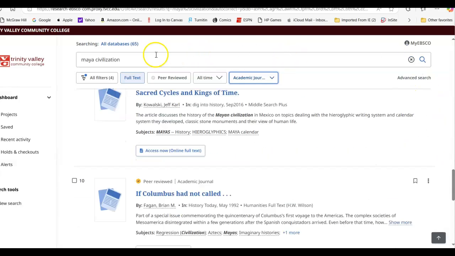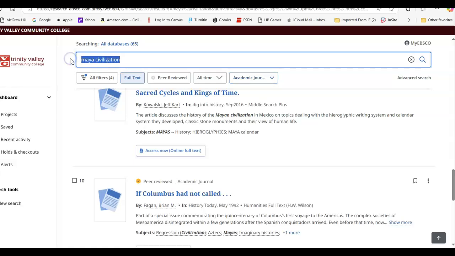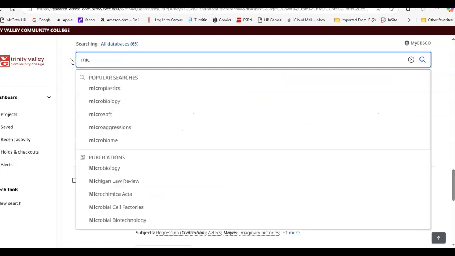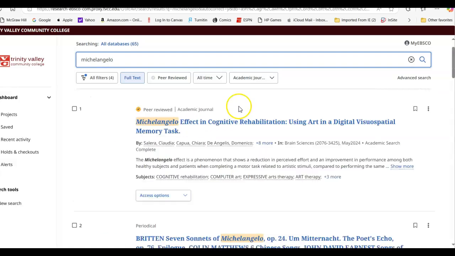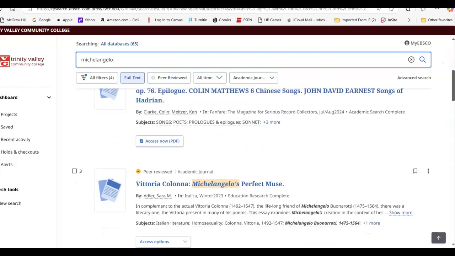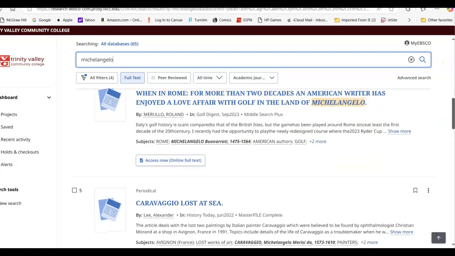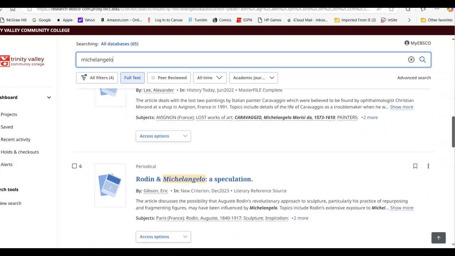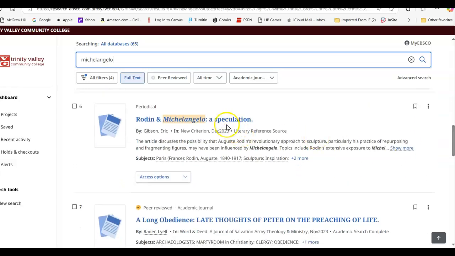If you're going to look up, let's say, Michelangelo, let's go with him. He came up here, so you didn't even have to go all the way, type it. Again, you get to look at some of the other aspects, and you can look at details that are offered here. Rodin and Michelangelo speculation, looking at Rodin's approach to sculpture, being influenced by Michelangelo. And again, part of what it says in the topic is how Michelangelo's work may have influenced others. That's a good article to look at.